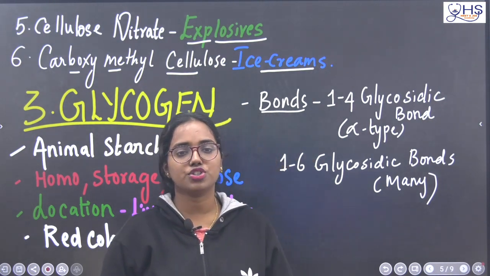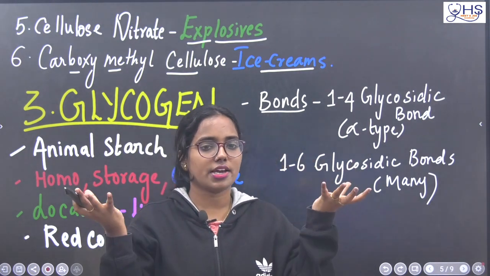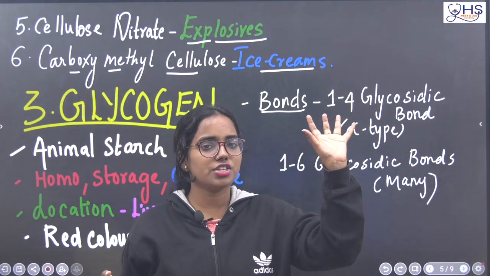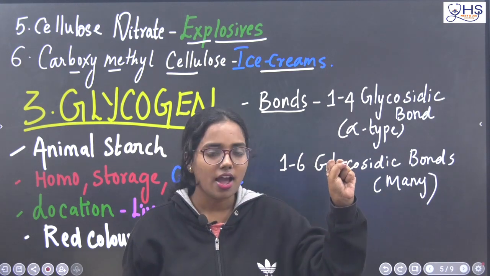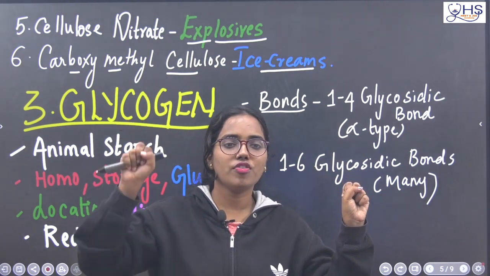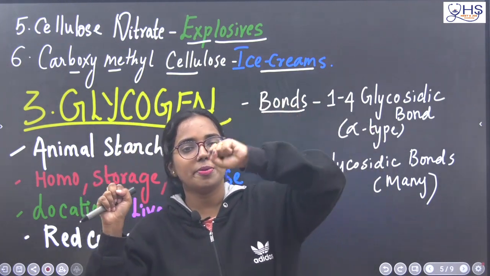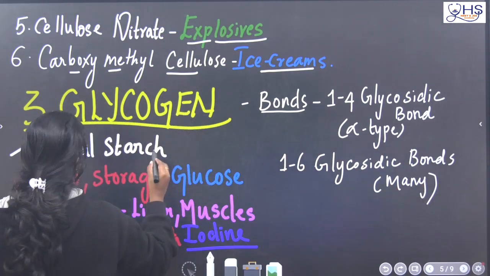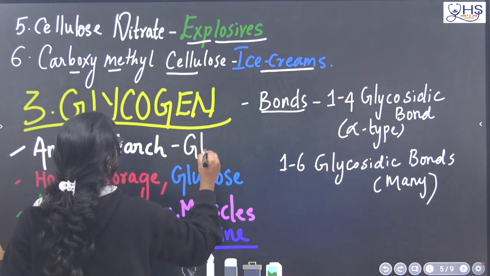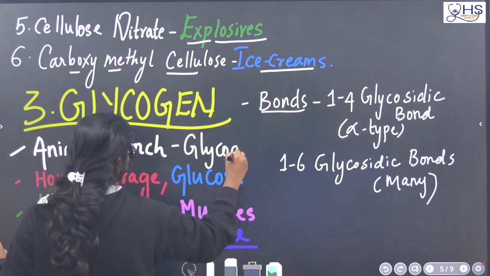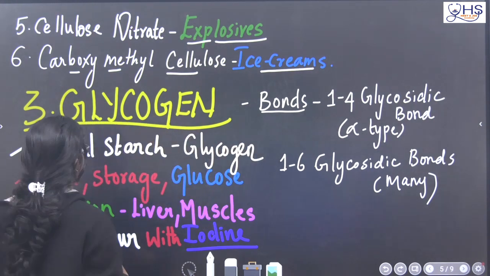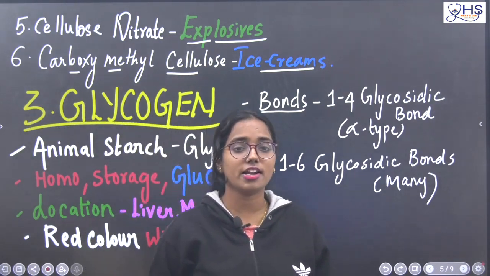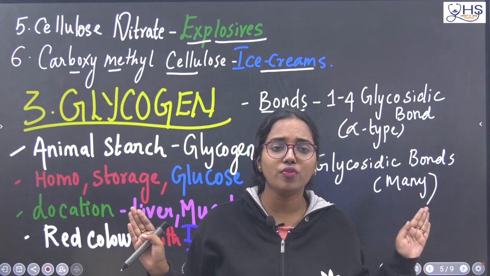Okay, we know glycogen. See, there are two different polysaccharides. One is starch, another one is glycogen. This starch is the storage material of plants and the glycogen is the storage material of animals. So starch cannot be present in animals. That's why we call glycogen animal starch. What is animal starch? Glycogen, yes. So this glycogen is once again a homopolysaccharide. Homopolysaccharide, it is completely made up of glucose.